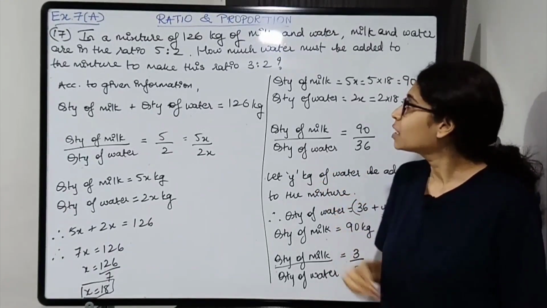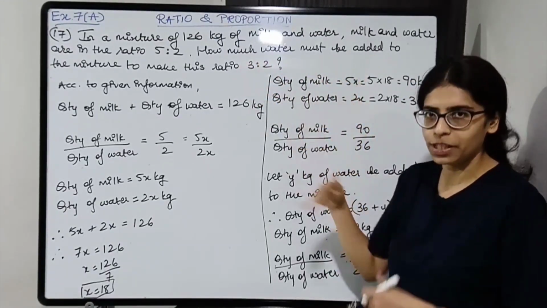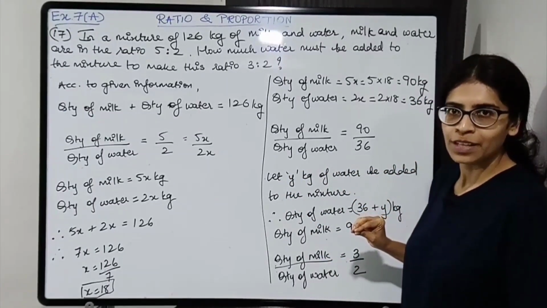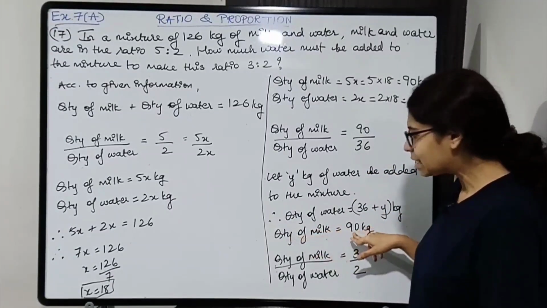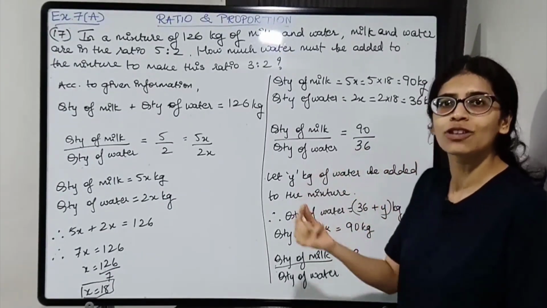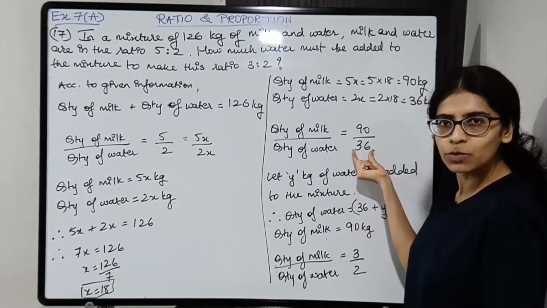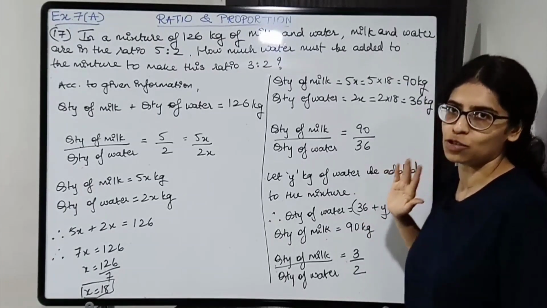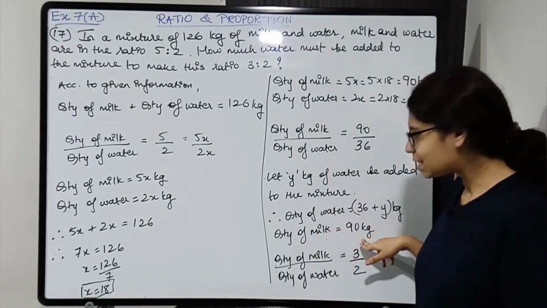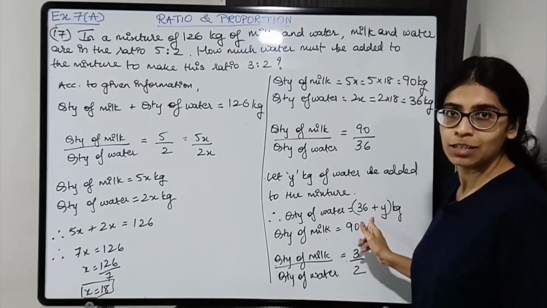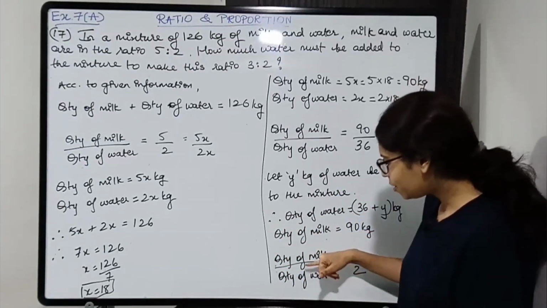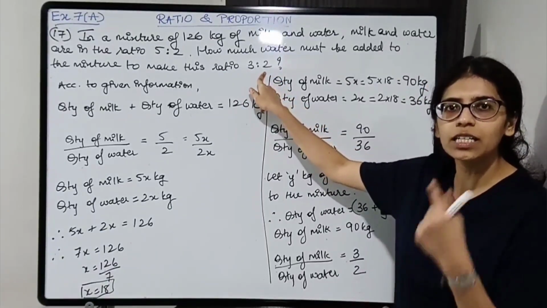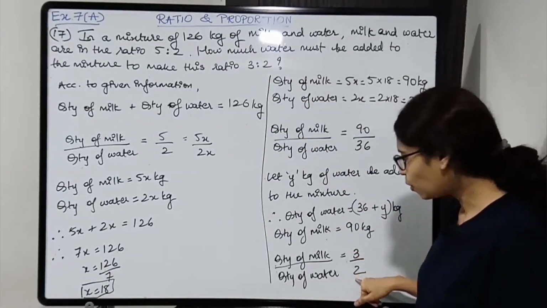Now we are adding some water. How much water is added we don't know, we need to find. So let's say that y kg of water is added to the mixture. So students, quantity of milk is the same, what will the quantity of water be? It will be the original quantity, that was 36 kg plus y kg. So it will be 36 plus y kg. So the quantity of milk is still the same, the quantity of water has increased. Now if you take the ratio of quantity of milk to quantity of water, what will be the new ratio? They have given it in the question, it will be 3:2. So it will be 3/2.